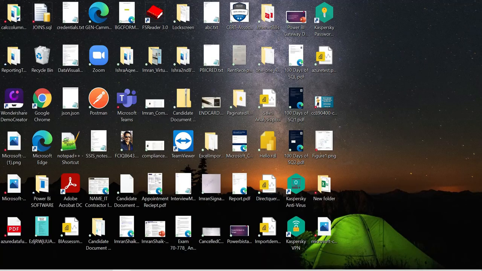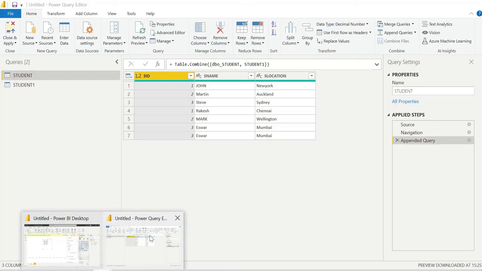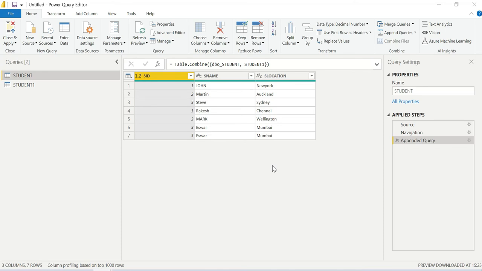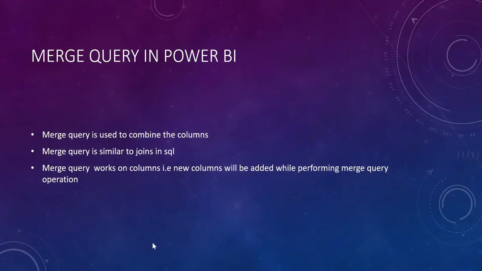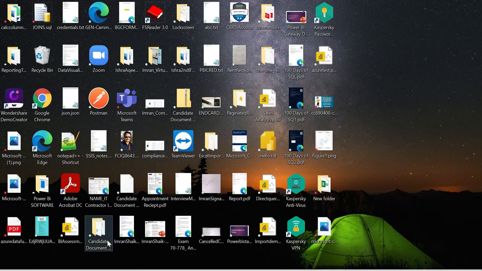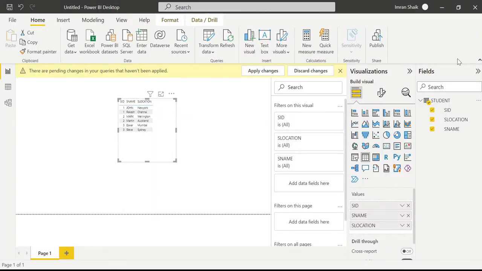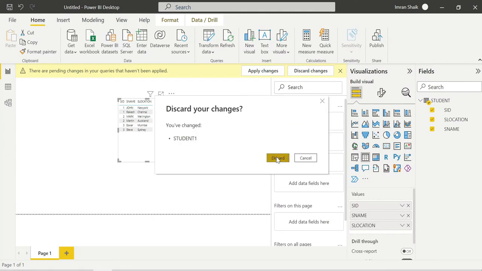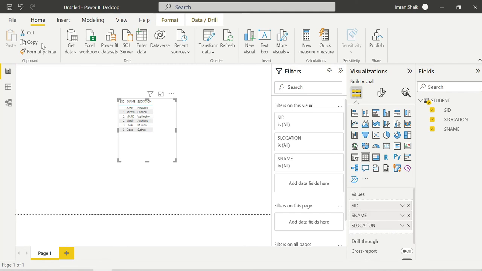Again I will open Power BI Desktop. I'm closing this, I don't want it. I'm closing the append query again. Bear with me, guys. I don't want to save, so discard these changes because I just want to show you the merge operation.